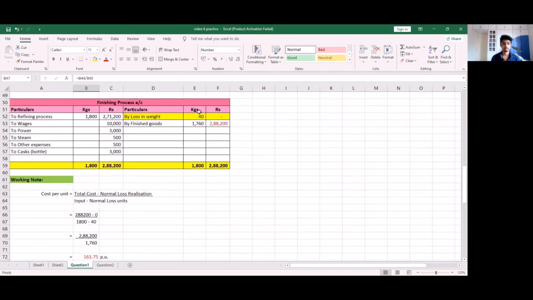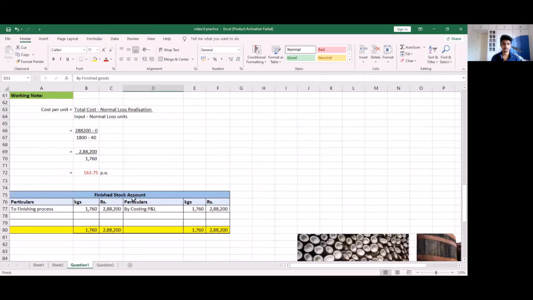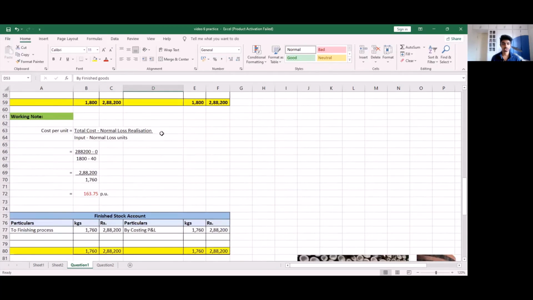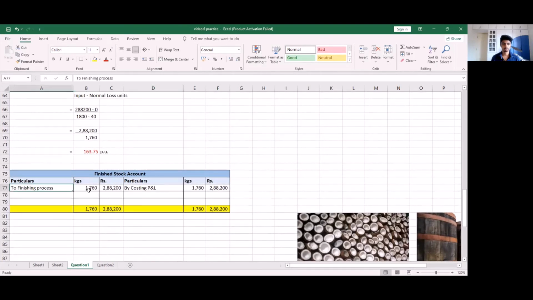So here, from our finishing process, the finished goods are transferred to this account, and these finished goods are then transferred to the costing P&L account. And in our costing P&L account, these expenses or costs are shown on the debit side. With this, we are done with question number 1.